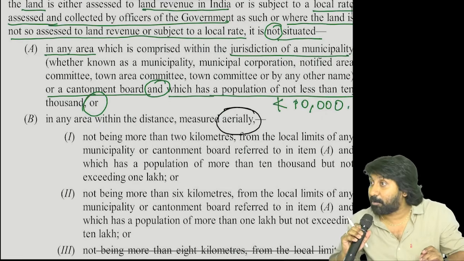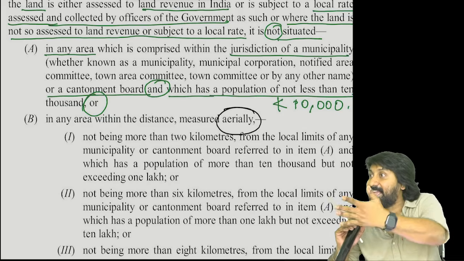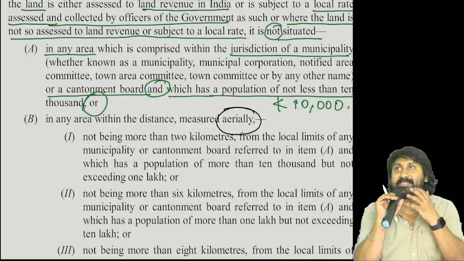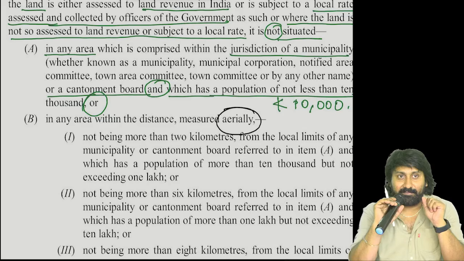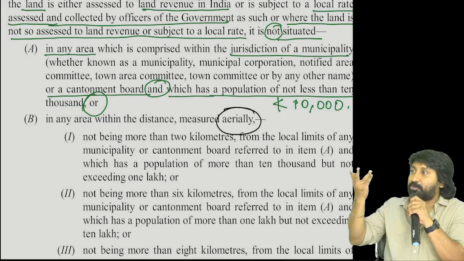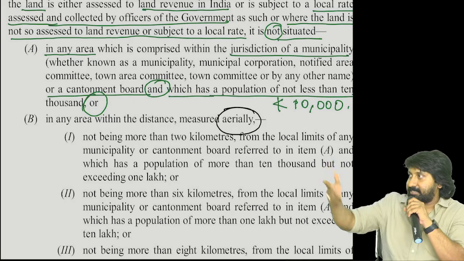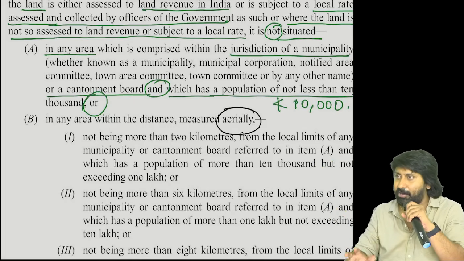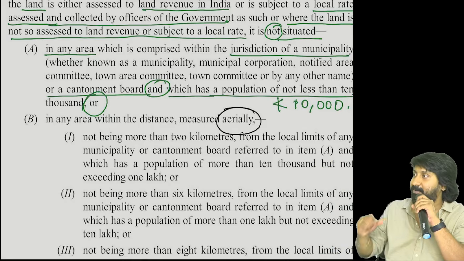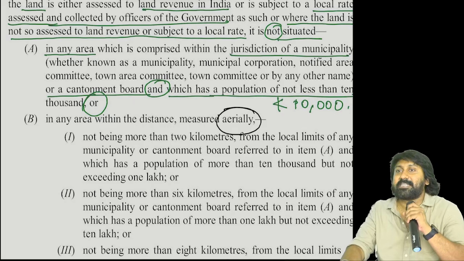Do you know what is the problem of aerial distance? Real distance can be 30 kilometers, but aerial distance will be less. I will give an example. See, Hyderabad to Coimbatore. Hyderabad to Coimbatore flight distance, I am talking 670 kilometers, something like 630 kilometers from Hyderabad city to Coimbatore. Road distance will be more than 1000.